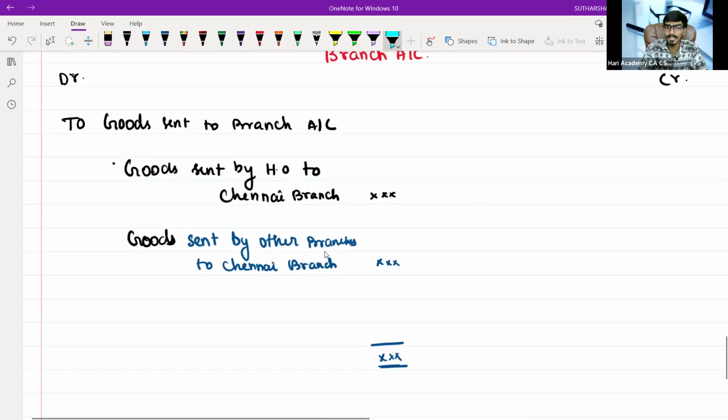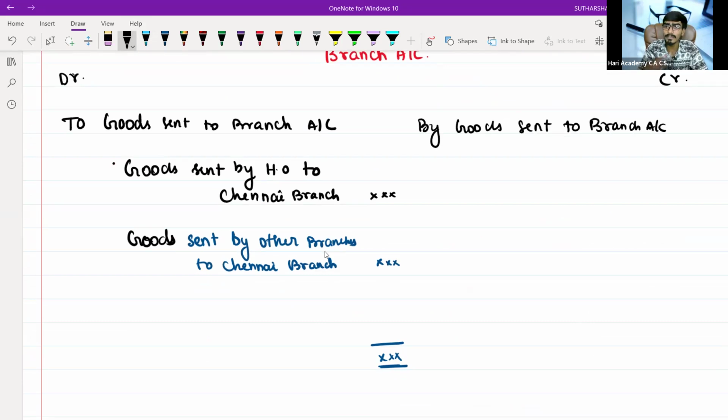Okay. Then something should be credited, right? What can I do on the credit side, sir? Just write down by goods sent to branch. Why are we crediting the same goods sent to branch account, sir? Then only we will be able to set off. First, what you can do: goods returned by Chennai branch to HO.